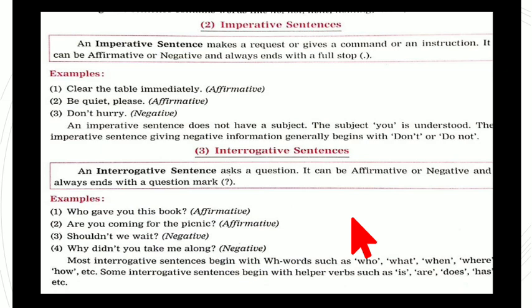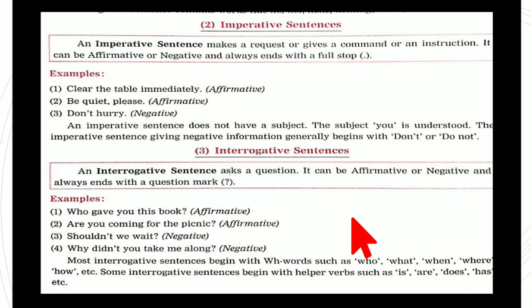Aren't we going for a picnic? So here the interrogative sentence will ask some question. It can be both affirmative or negative, and it will always end with a question mark.